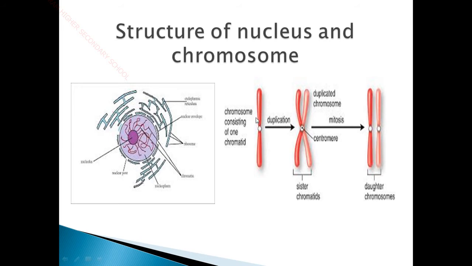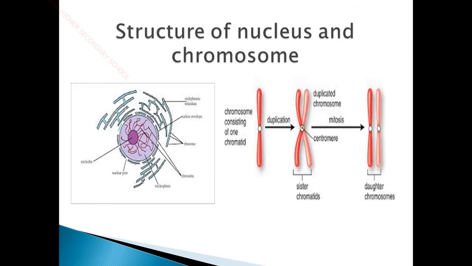The structure consists of two chromatids. During the process of duplication, you can see it has been divided into two. Here only one chromatid is there, and here it is divided into two. During the process of mitosis, it is separated, divided equally and given to two daughter chromosomes. This is the process happening in cell division. Before cell division, the chromosomes duplicate, that is, the genetic material duplicates. For that you need to know the structure of a chromosome, and that is why I have given this slide.